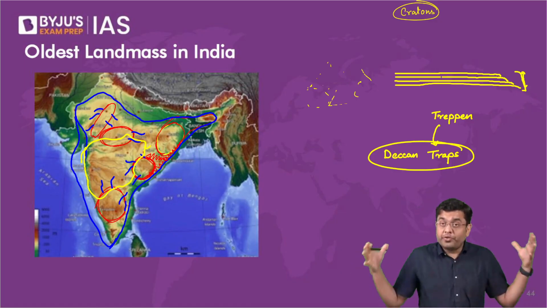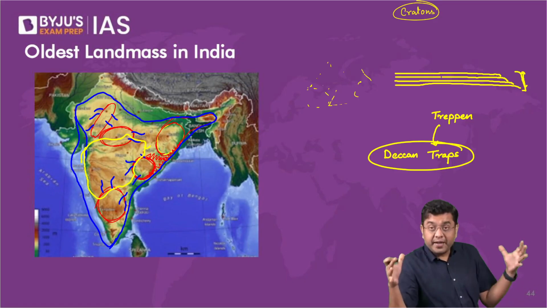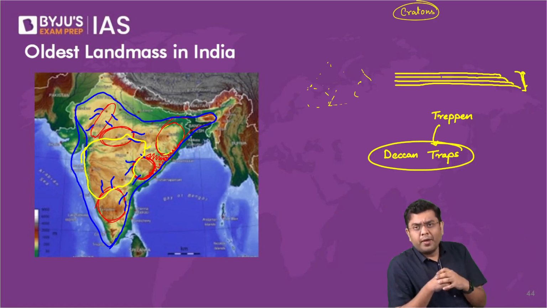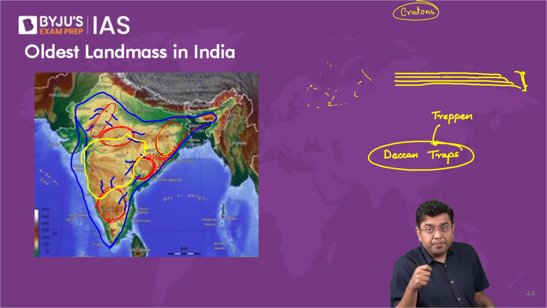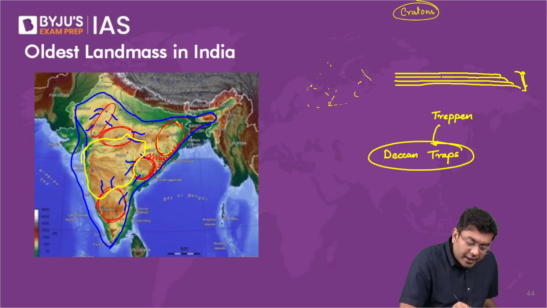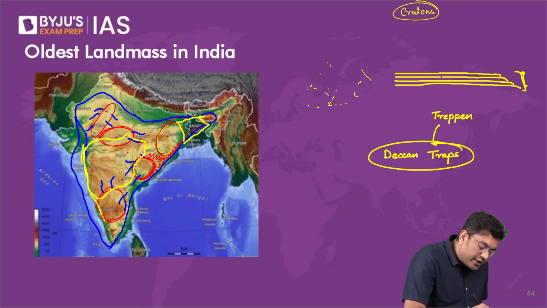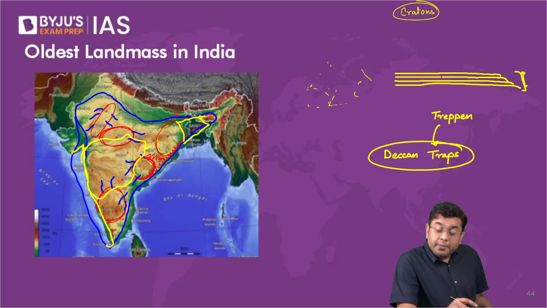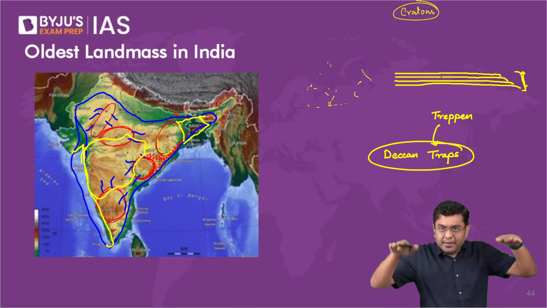Now, when two such massive objects like plates undergo collision, what happens? Cracks develop. The impact will be so significant that cracks will develop. You had a crack which developed in this portion, and you also had a crack which developed here in this portion. In both these areas, due to the development of the crack, the land simply subsided.